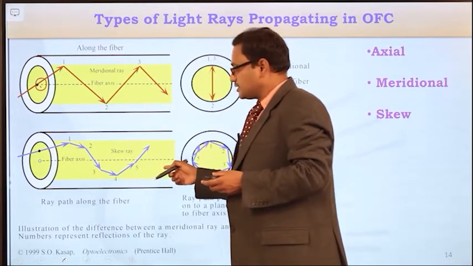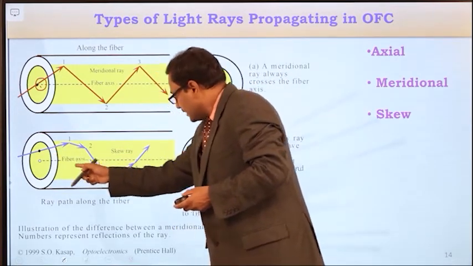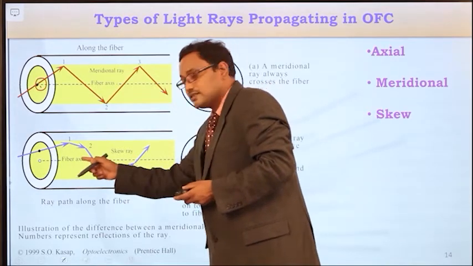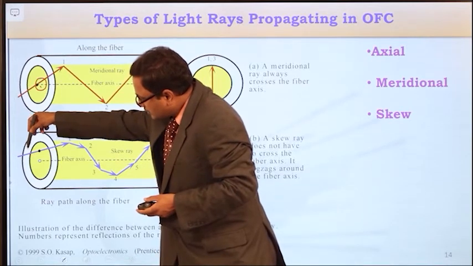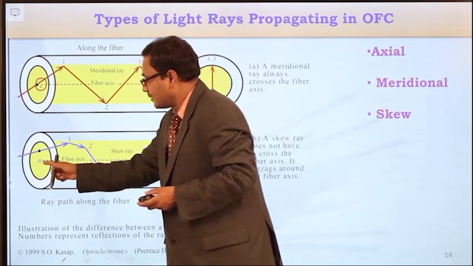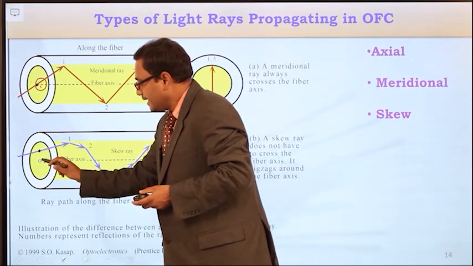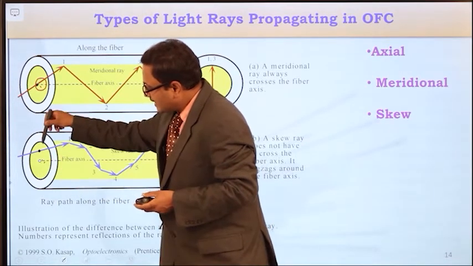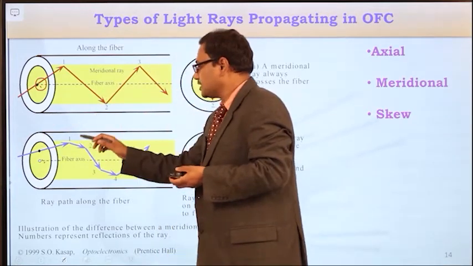And come to the skew rays. This is the fiber, and this is the fiber axis or core axis, and the light ray enters at a point which is other than the center of the fiber axis. If the light ray enters here, that will become the meridional light ray, but here the light ray is entering at a point which is other than the core axis, which is nothing but the skew ray.